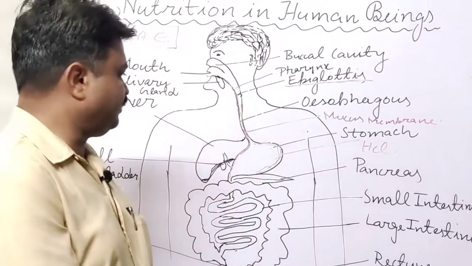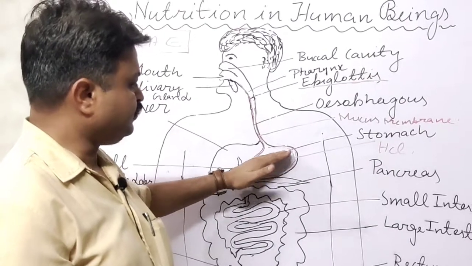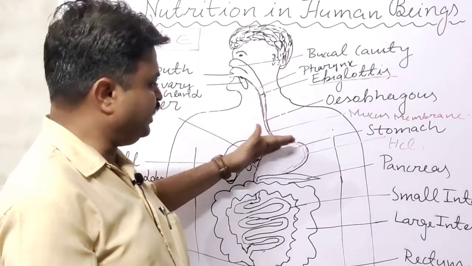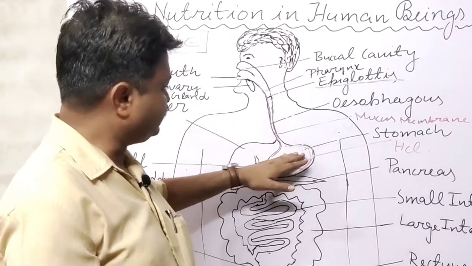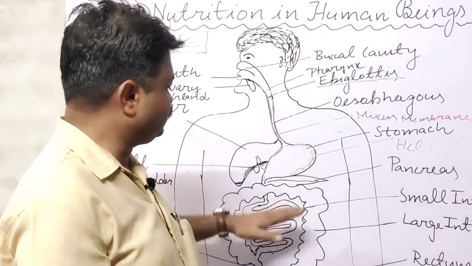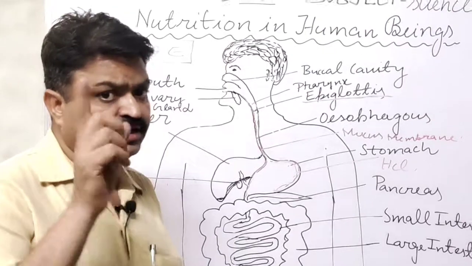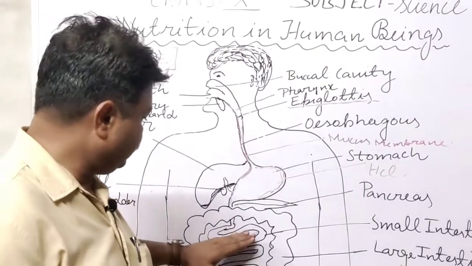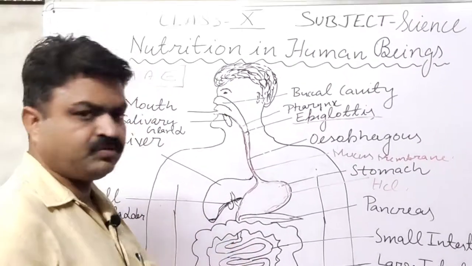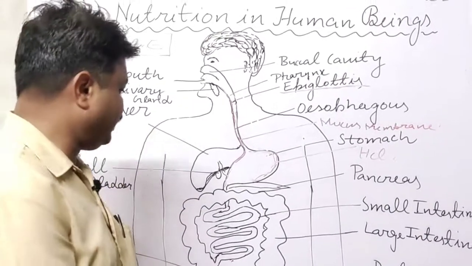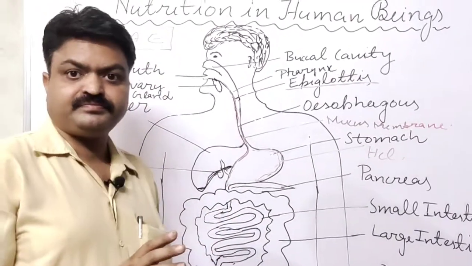After the digestion of the protein, there is again the peristaltic movement inside the stomach, and food moves towards the small intestine. The small intestine is the largest canal, student, meaning its length is the largest.